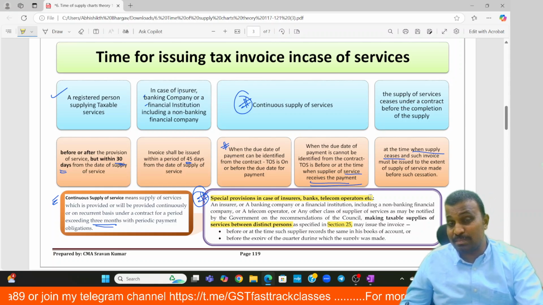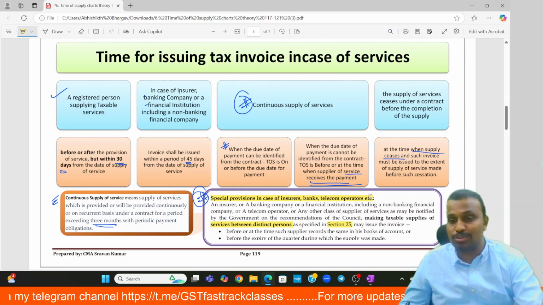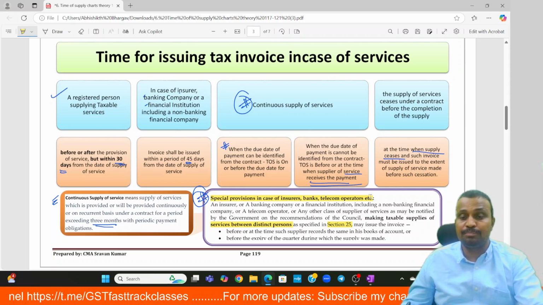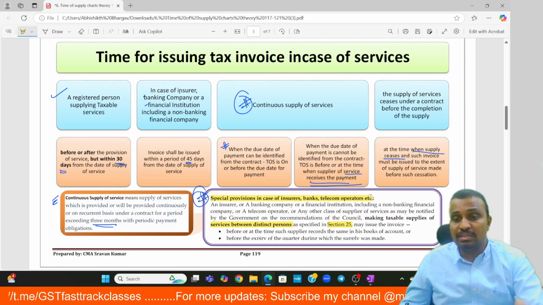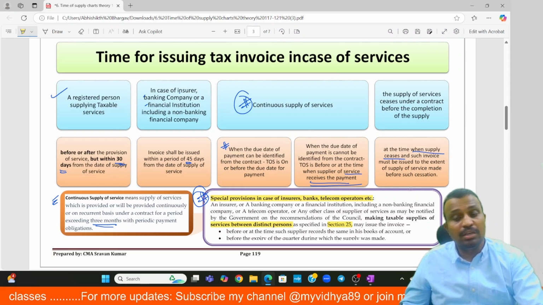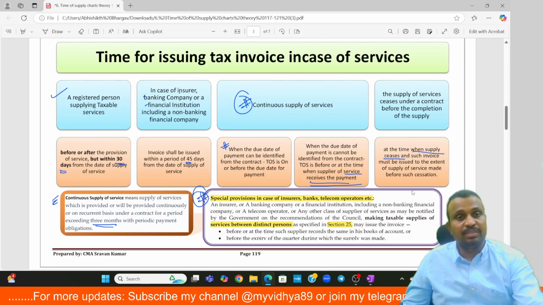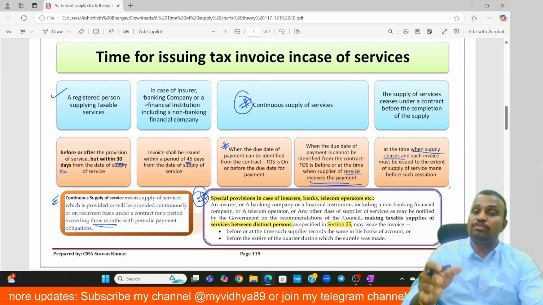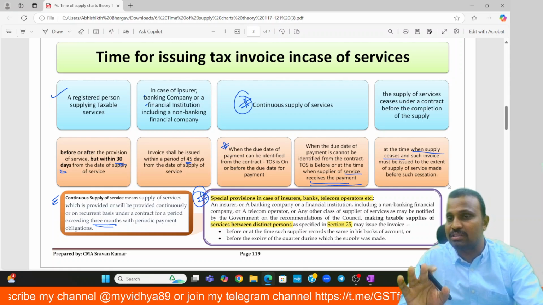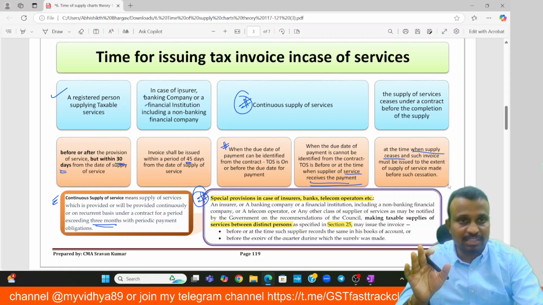And second point, that supply should be made between distinct persons. Then this is the provision. And this is the last date for issue of tax invoice in case of supply of services as per section 31 of CGST Act 2017.